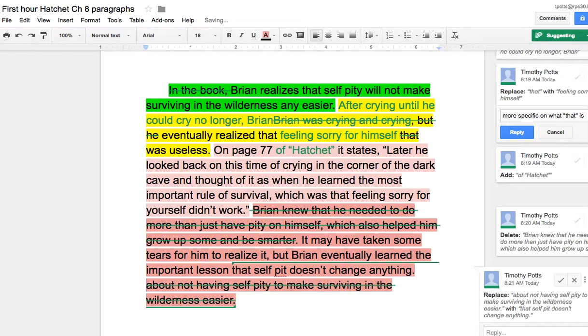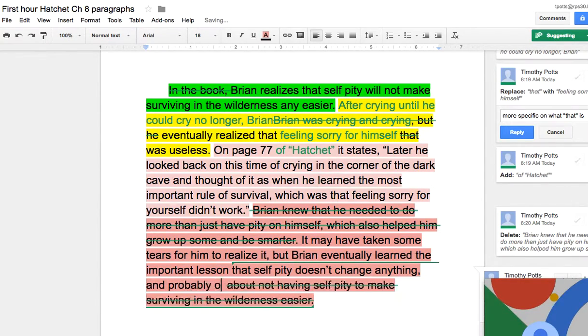And I might even add another explanation to clarify it. Doesn't change anything and probably only makes a situation worse. So now it reads as this. Brian realizes that self-pity will not make surviving in the wilderness any easier.